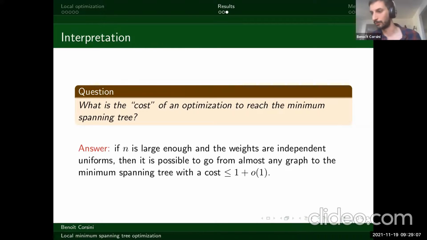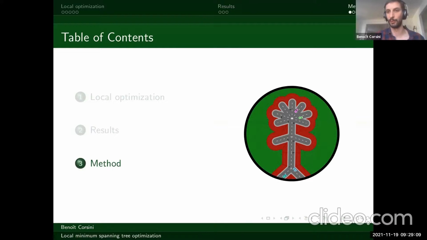I don't think I have time to go... Yeah, it's 29. So I don't have time to go into the method.